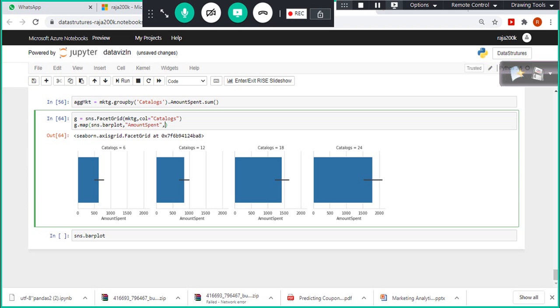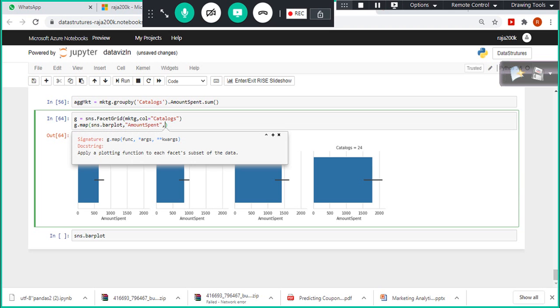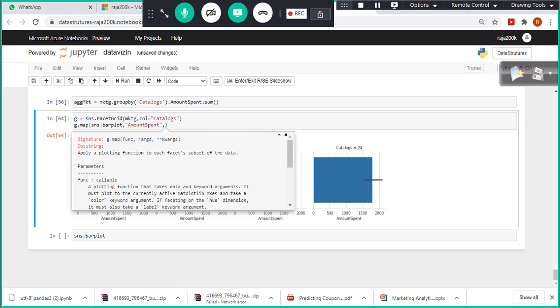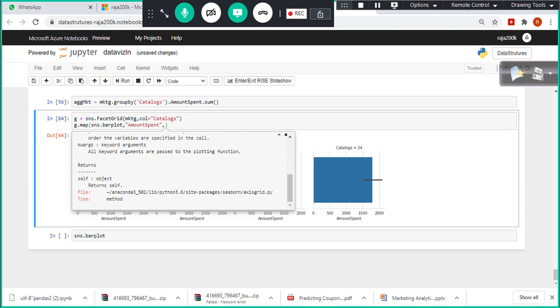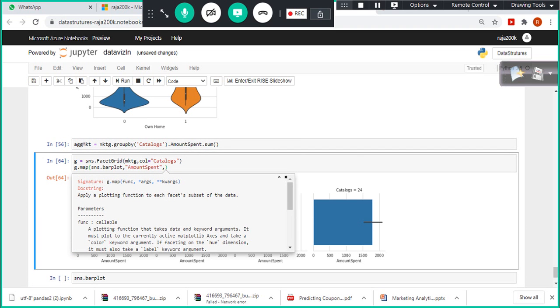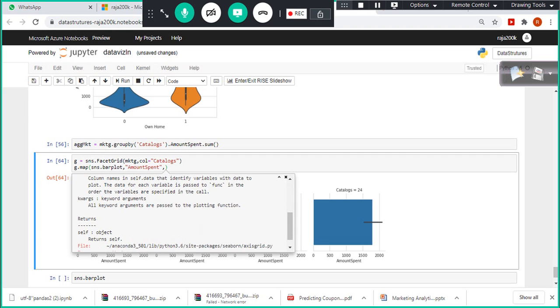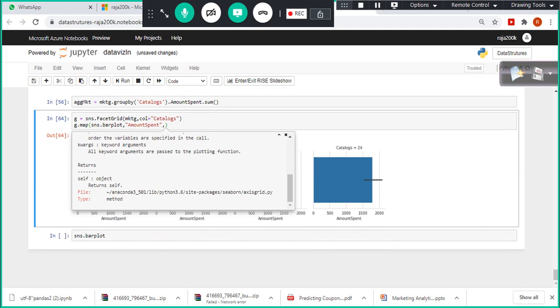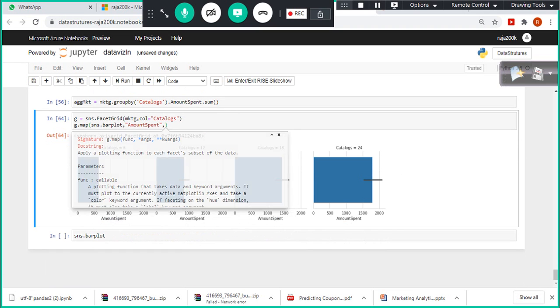Yeah, so another advantage of this one is shift and tab. If you press shift and tab, by keeping the cursor somewhere here, it will give you the help also, the syntax also here. Okay, just scroll down here, but here it is not much helpful, right? Here g dot map func args and star args and star kwargs. So here I don't see anything here, right? So yeah,